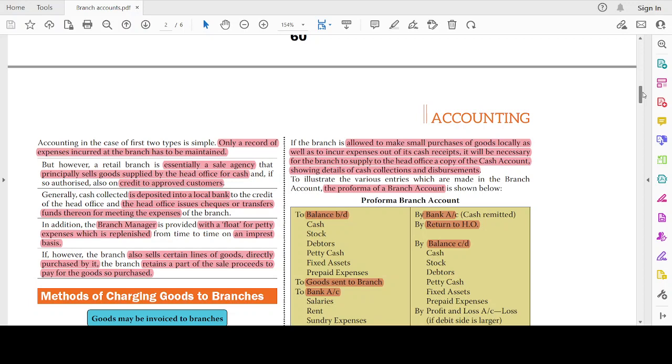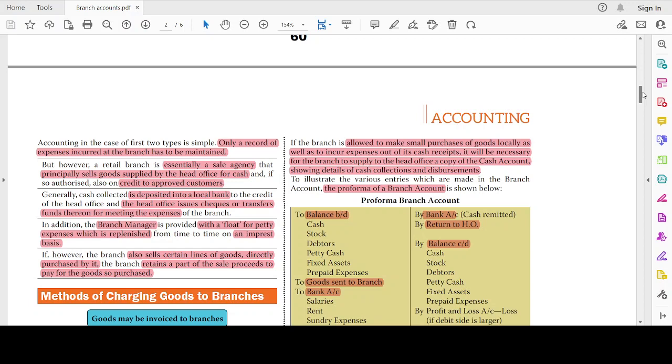In addition, the branch manager is provided with a float for petty cash expenses, which is replenished from time to time on imprest basis. If, however, the branch also sells certain lines of goods directly purchased by it, because it's purchased directly from other suppliers also, then to that extent, the sale proceeds will be retained by the branch to meet the related expenses on the purchase related costs. I hope till this it's very clear.